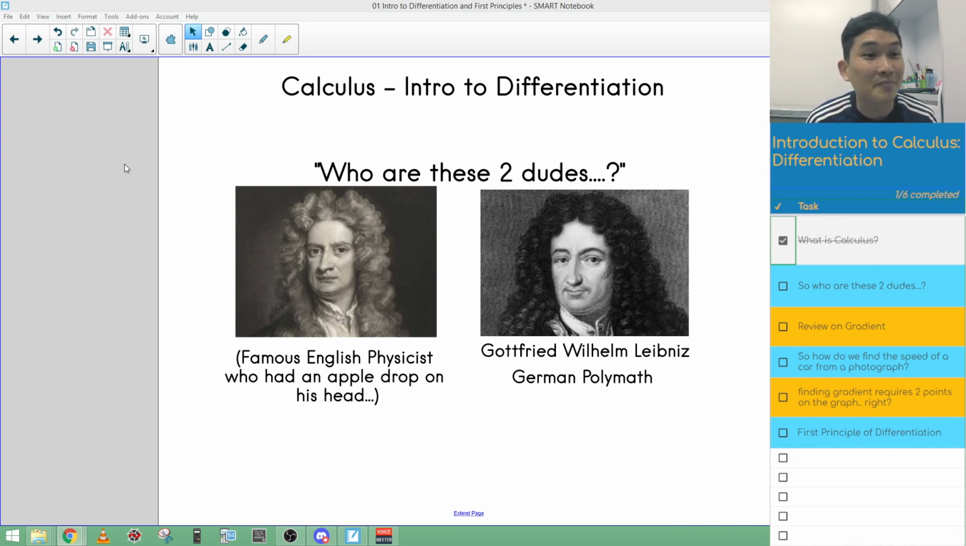Here's a little gossip on the two of them. They did not get along. Both of them were trying to make claims as to who was the first to discover calculus. Although Sir Isaac Newton is a genius through and through, I felt he was a bit petty in the dispute between the two of them.